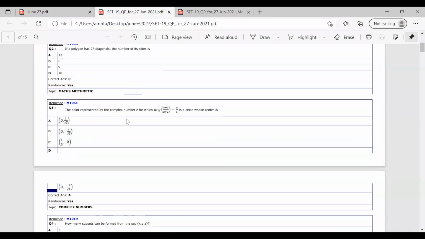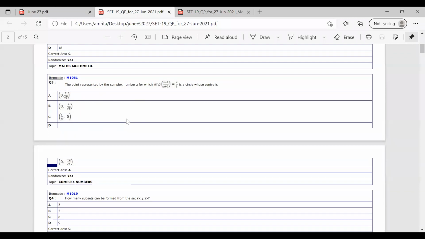So moving on to the next question, question number 3. The point represented by the complex number z, for which arg of z minus 2 by z plus 2 equal to pi by 3, is a circle whose center is. So we have the point represented by complex number z. It is given that arg of z minus 2 by z plus 2 equal to pi by 3. It is given as a circle and we have to find the center.